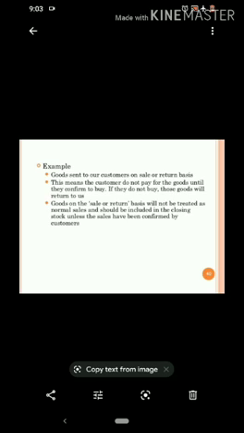So until the customer confirms his purchase of goods, those goods that have been sent by the business organization or by the seller on sale or return basis will be considered as closing stock of the seller.